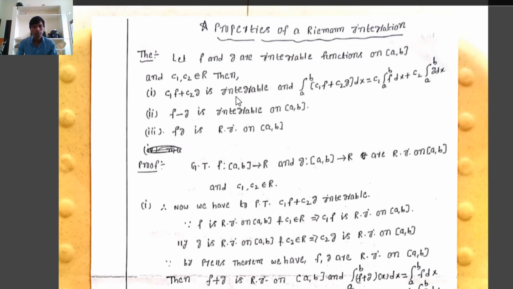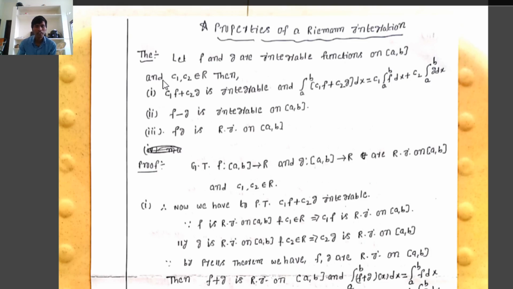First, c1f plus c2g is also integrable, and the integral from a to b of c1f plus c2g dx equals c1 times the integral from a to b of f of x dx plus c2 times the integral from a to b of g of x dx. Second, f minus g is integrable on the closed interval [a, b]. Third, fg is Riemann integrable on the closed interval [a, b]. Integrable or Riemann integrable, both are the same.